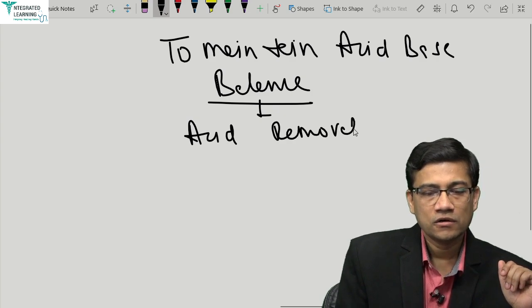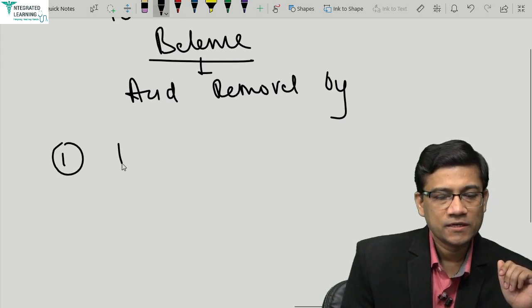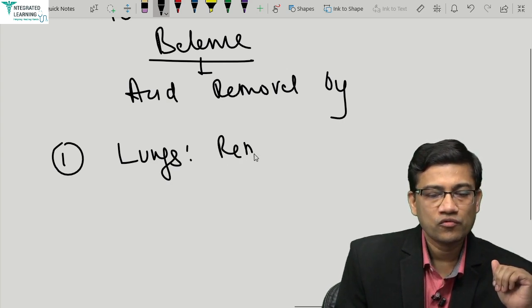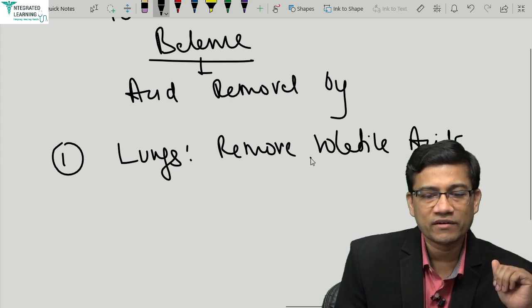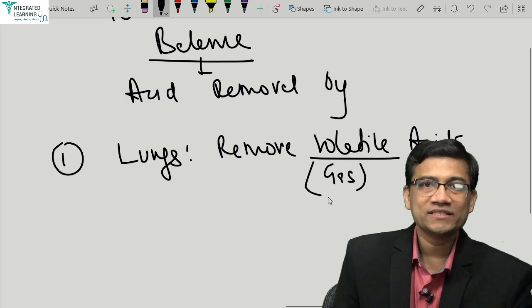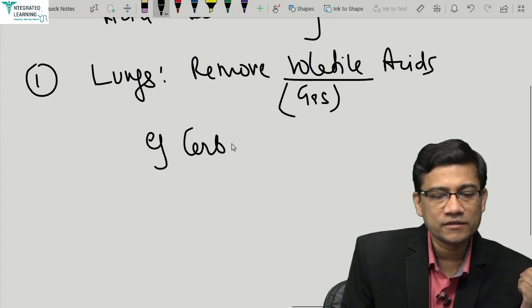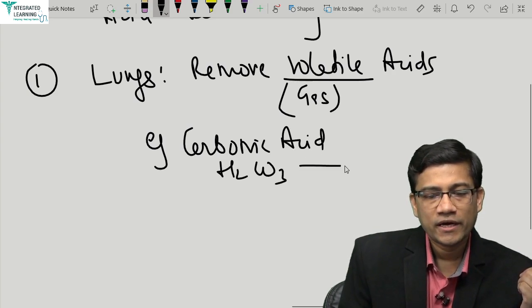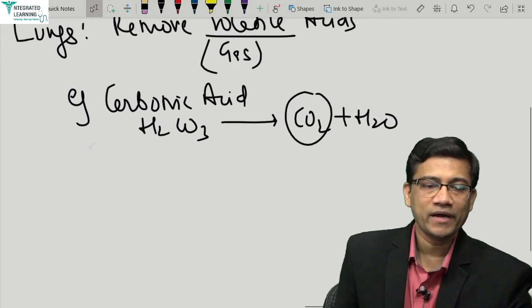Okay, there is acid removal by, first, the lungs, which you see in respiration. Okay, so they remove volatile acids. What are volatile acids? They are the ones which can become gases. So any acid which can become gas is called a volatile acid. Example, carbonic acid, which is H2CO3. It easily converts to carbon dioxide plus H2O,